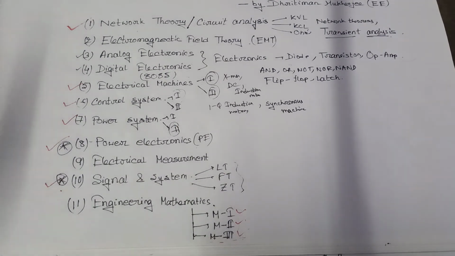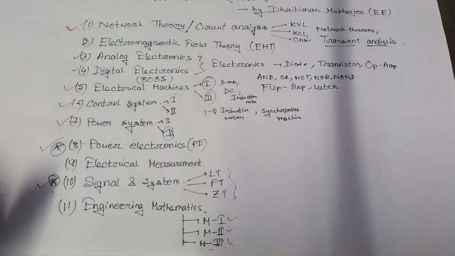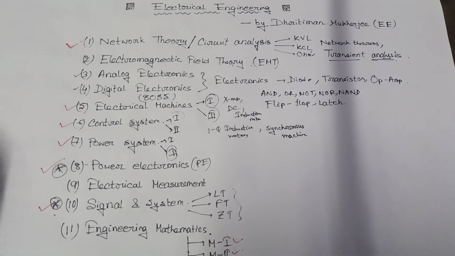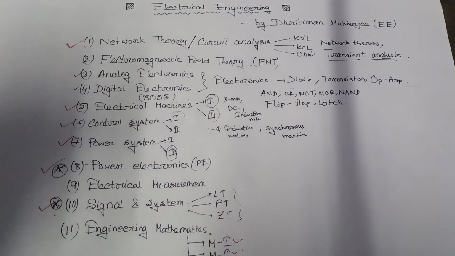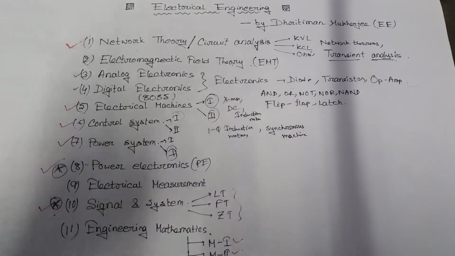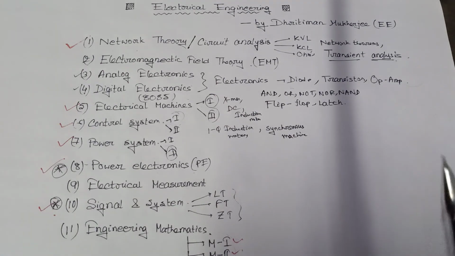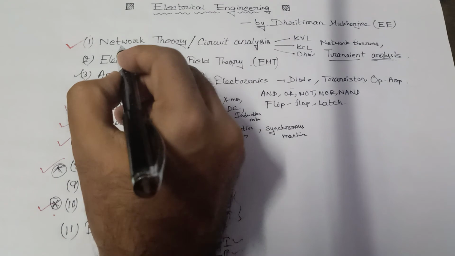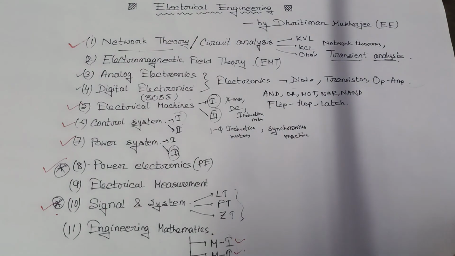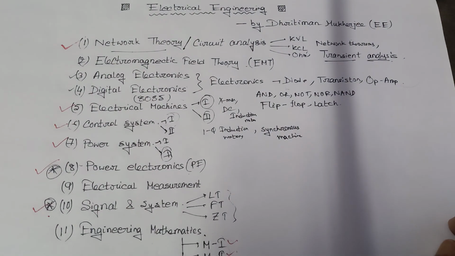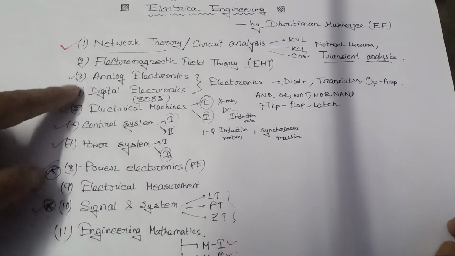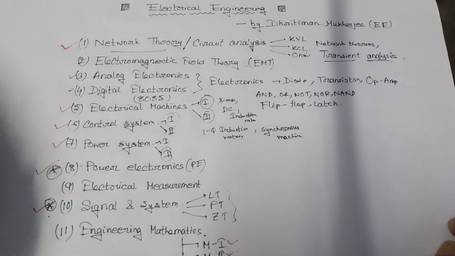So this was the basic idea about electrical engineering, and if you are appearing for GATE or preparing for your semester exam, just follow the basic rule: don't neglect network theory. Without understanding this subject, you will not be able to analyze all these subjects. It is never possible.